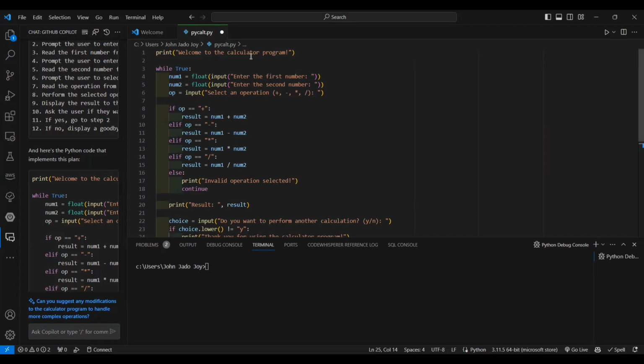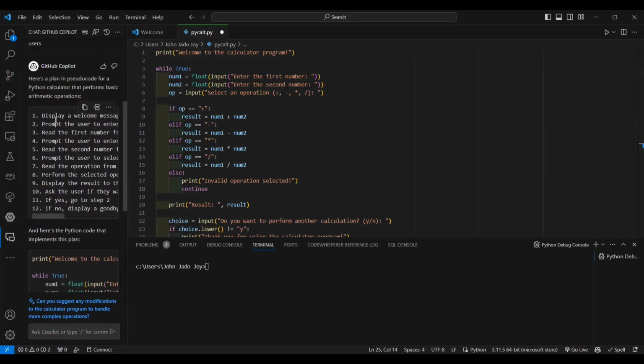It is giving you print welcome to the calculator program, displaying a welcome message. And it has used the while True option. Then operation, num1, num2. So it has given us float. And this is the main part, because a calculator should know whether you are going to perform addition, subtraction, multiplication, or division. This is the basic Python calculator. Next, if it is plus it has to add the two numbers. If it is minus, it has to subtract, and all the operations are given over here. In case you press some other button which is not part of this, it should give invalid operation.